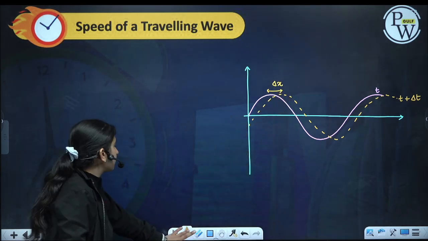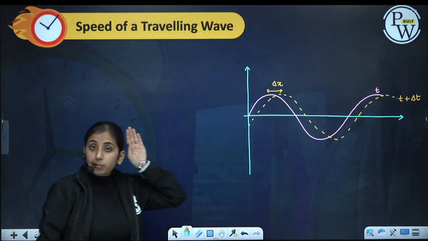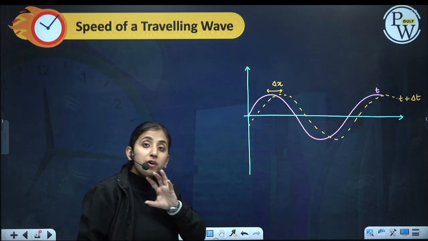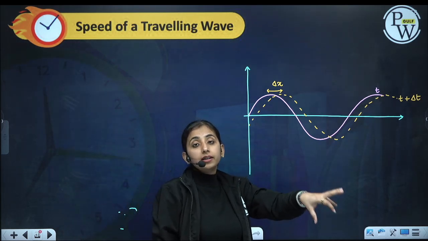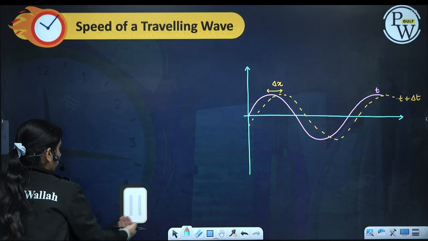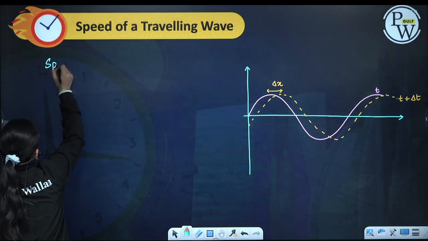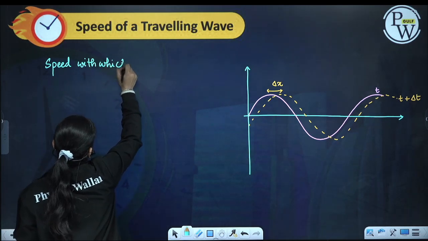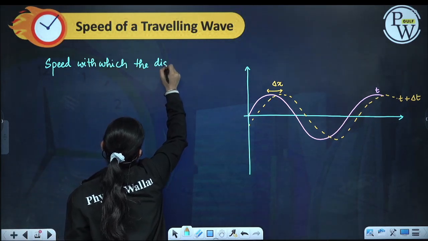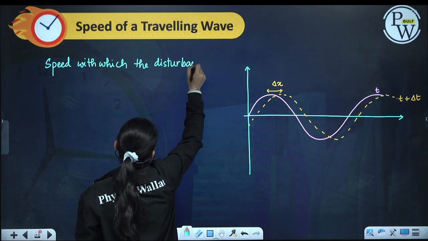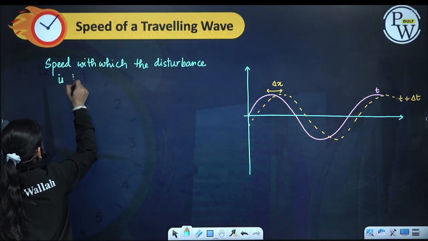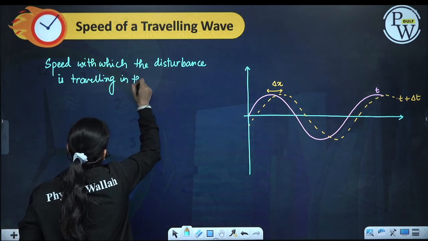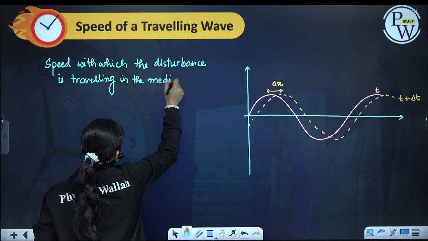So what is the speed of the wave? The speed with which the wave, or the particular disturbance, is traveling in the medium is called the speed of the wave.